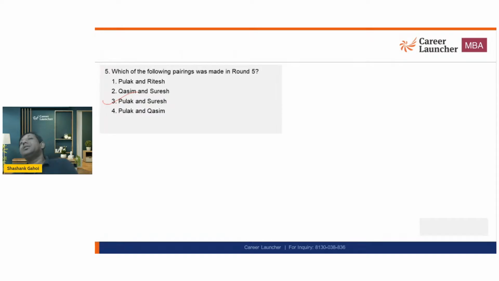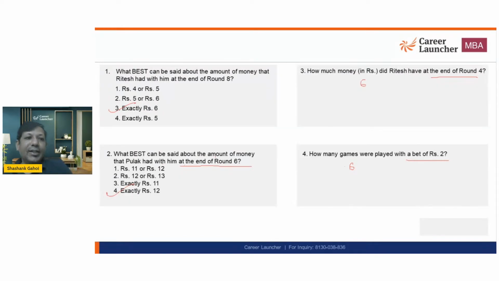So again, I would say this is not an easy set. If you start solving it, question number 1 is easily doable, very straightforward. Question number 2, we can also solve. But for questions 3, 4, and 5, to get the answers of these 3 questions, you have to invest a lot of additional time.